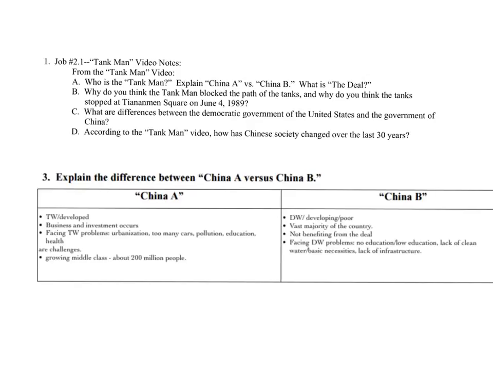This is the wealthy, industrialized, also growing, expanding economy side of China, the China A, versus China B, which is the vast majority of the country, or the DW side. People are poor. They're not benefiting from the post-Tiananmen Square deal, and they face a lot of issues of other DW countries, like lack of infrastructure and lack of basic clean water, for example.